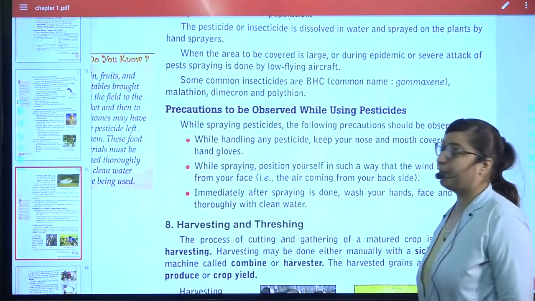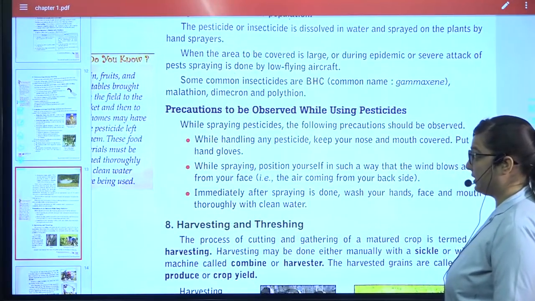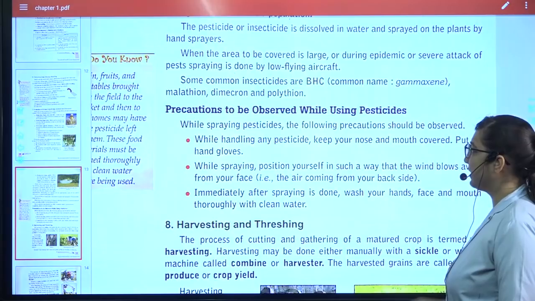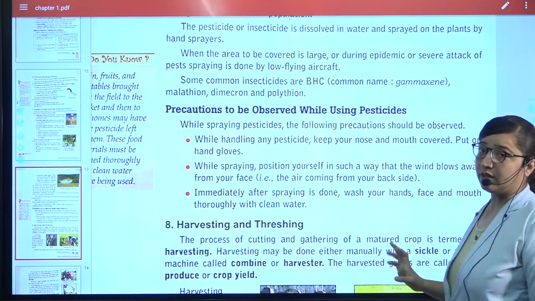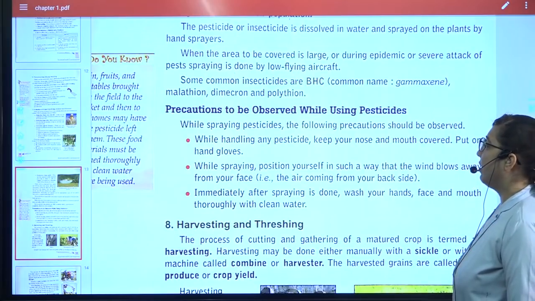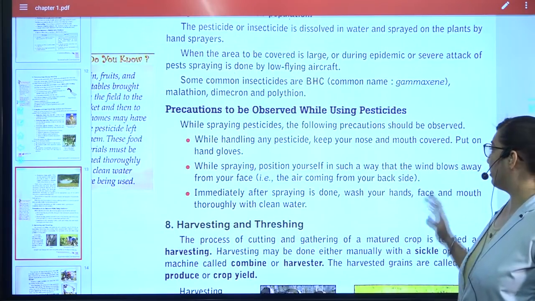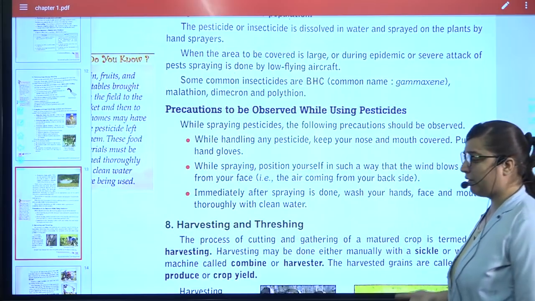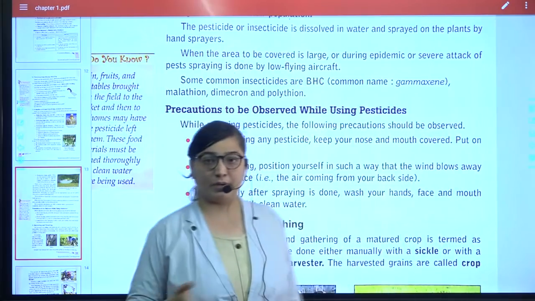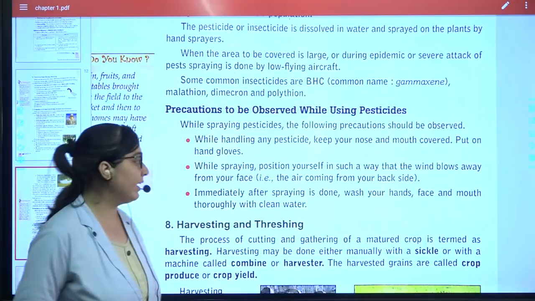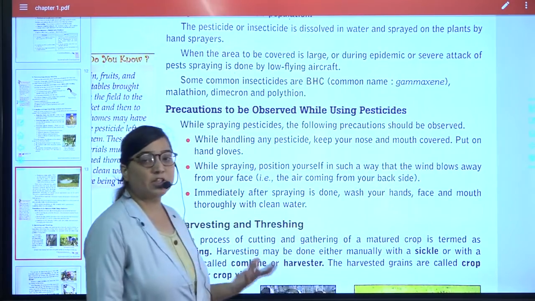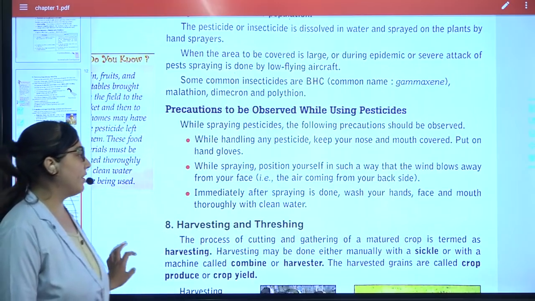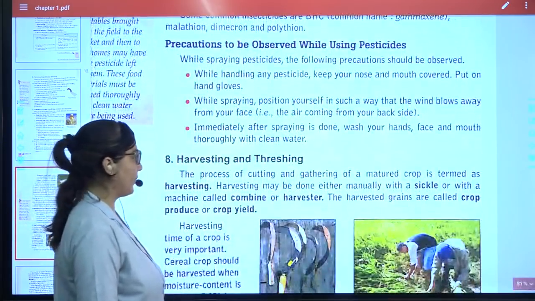What care should be taken while using pesticides? Whenever the pesticides are used, keep your nose and mouth covered and use hand gloves. See that the wind blows away from your face, otherwise what will happen? By some means or other the pesticides will be inhaled, which is again a very big problem. Immediately after spraying, wash your hands and face thoroughly with clean water.